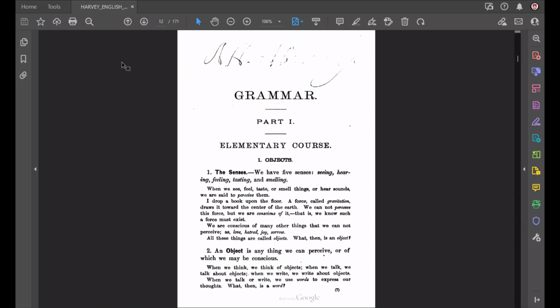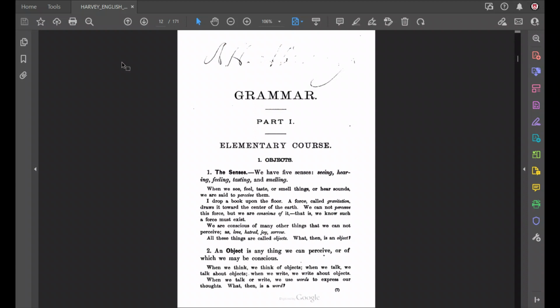When we learn about something through our senses, we're said to perceive those things. But anything that we know about, we are said to be conscious of. So there are many things that we are conscious of that we cannot perceive. There are many things that we know simply through our understanding that we don't perceive.